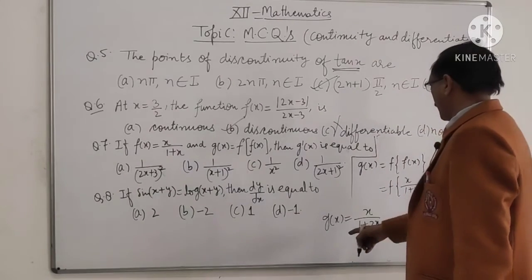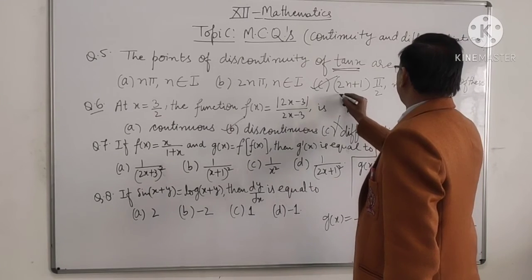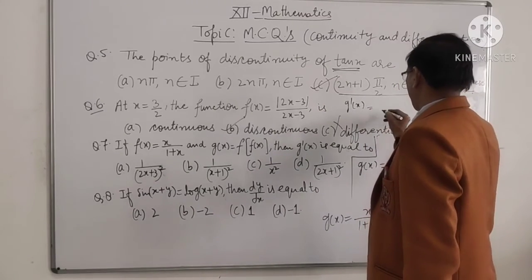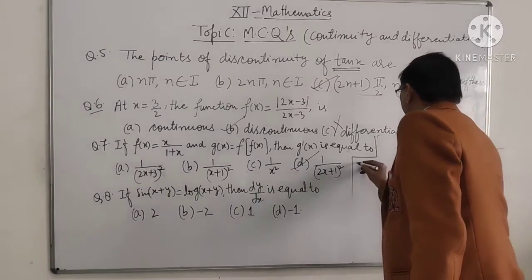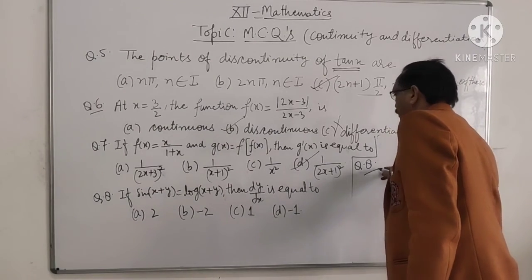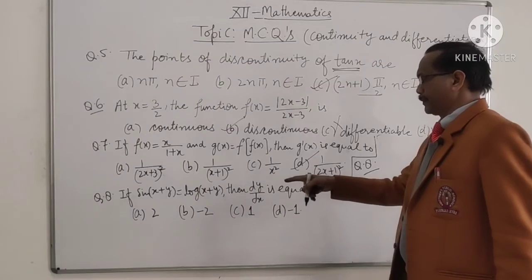Now we will find its derivative, g dash x. Apply the quotient rule here. In question number 7, D option is correct.